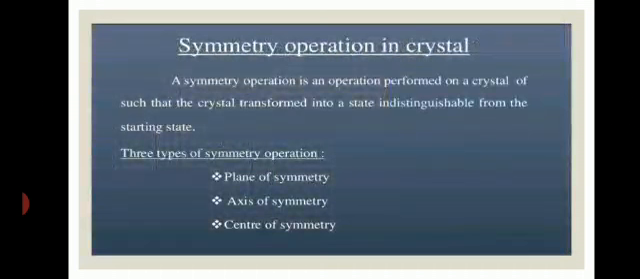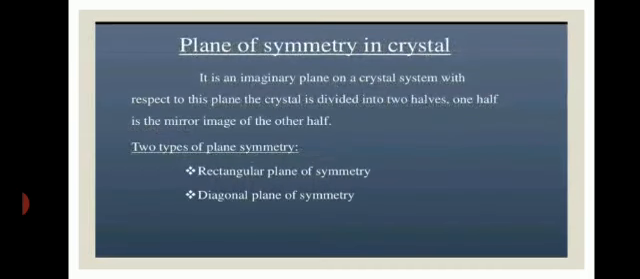A symmetry operation is an operation performed on a crystal such that the crystal is transformed into a state indistinguishable from the starting state. It means that if we operate these types of operations, then we see the same structure as we started with. There are three types of symmetry operations: plane of symmetry, axis of symmetry, and the center of symmetry. First is the plane of symmetry in a crystal.